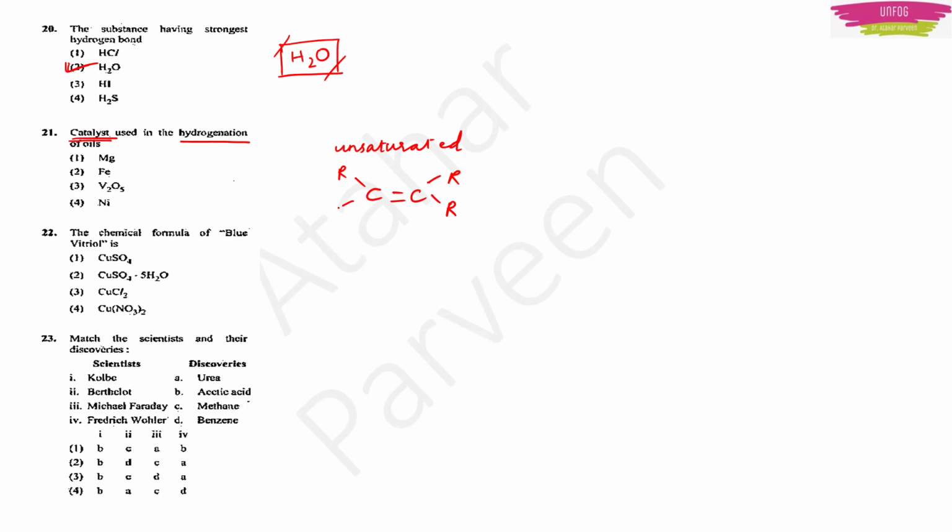Now, we will add hydrogen to this. It is hydrogenation, right? So, after hydrogenation, we get a saturated compound.